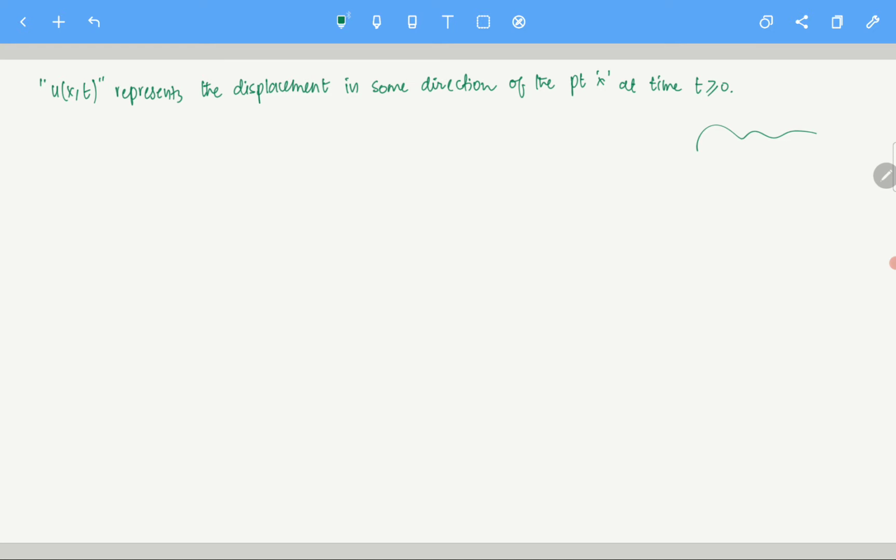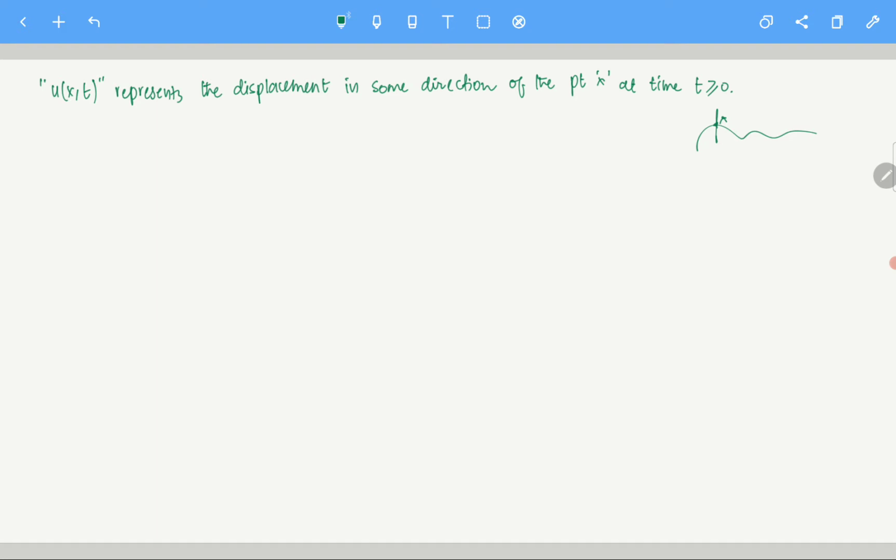Now I want to see what u does. It represents how much the point moves, in some direction. Let's say this is the point x, so I want to see how much x is moving in some direction, the displacement of u at a point x and a time t. So that's u.